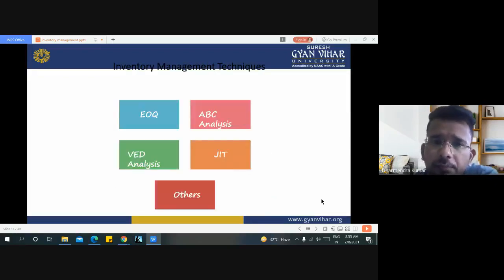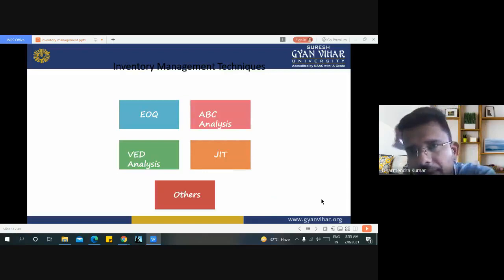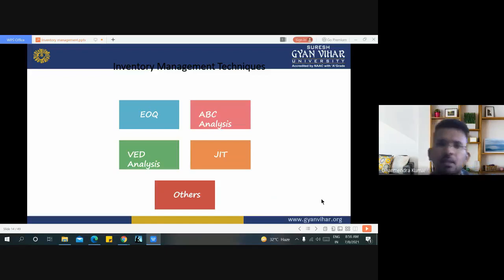These are some inventory management techniques like EOQ, ABC analysis, JIT, VED. By using these inventory management techniques, we can easily manage our inventory in any manufacturing plant.